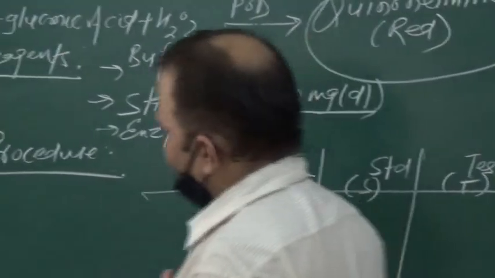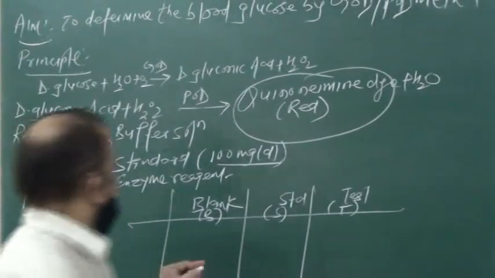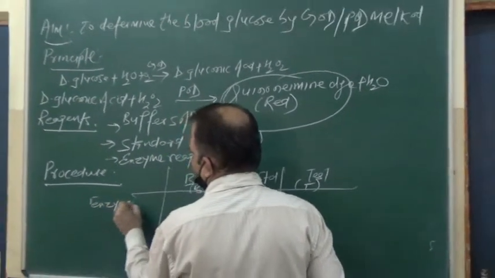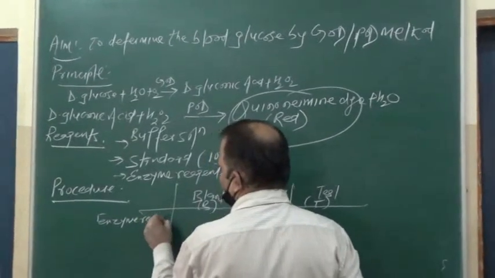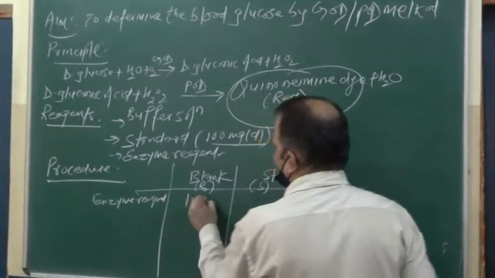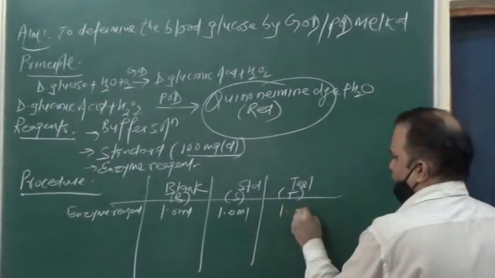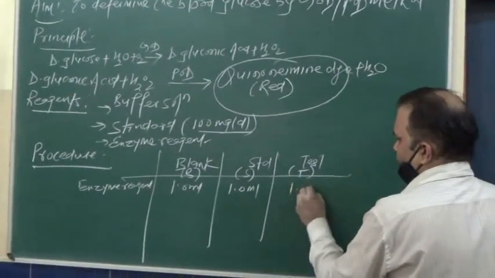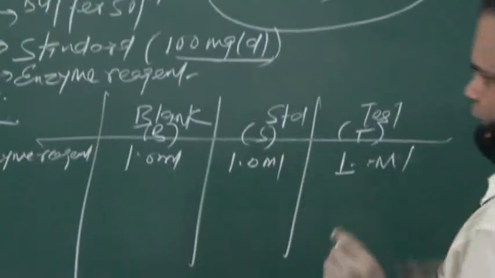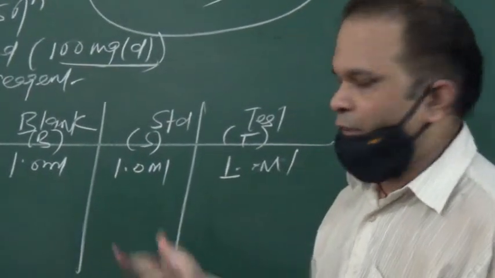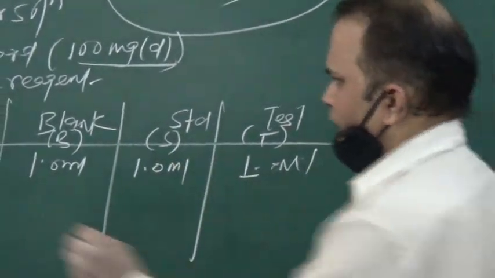After that, what is the method? First we take the enzyme reagent, 1 ml in each test tube. We have to take the enzyme reagent in equal amounts in all 3 test tubes, that is blank, standard and test.